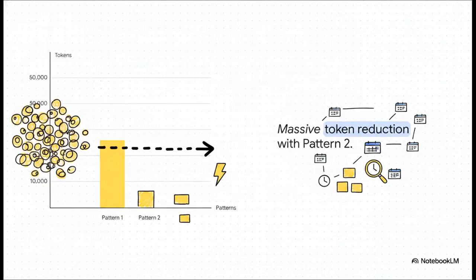By making a simple shift from pattern 1 to pattern 2, which introduces a flat external vector store, you actually trigger a massive 90% reduction in tokens while simultaneously slashing latency down to just 1.44 seconds. That's exactly what the Mem0 Locomo benchmark revealed. Pattern 2 uses semantic similarity to grab only the top most relevant chunks. It's crazy fast. But because it's a flat namespace, a fact from yesterday and a fact from 6 months ago live in the exact same space. That can easily confuse an agent trying to follow a complex timeline.